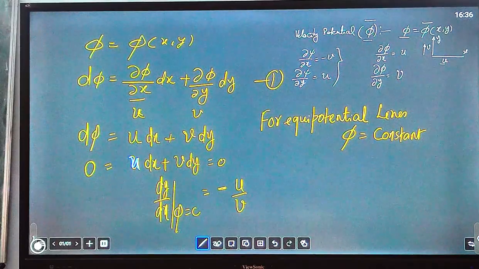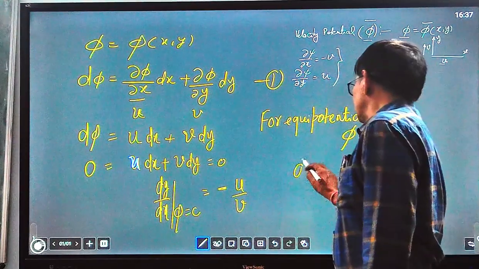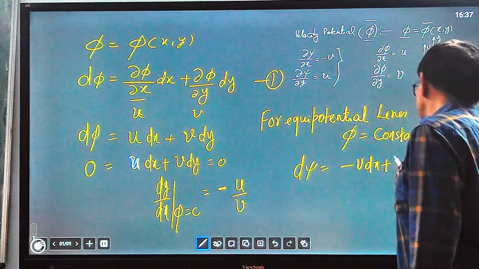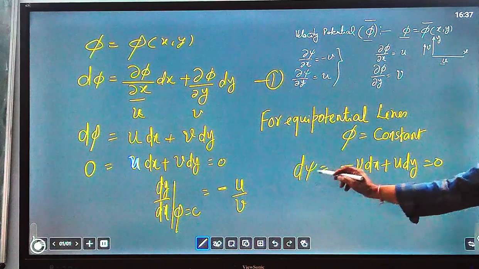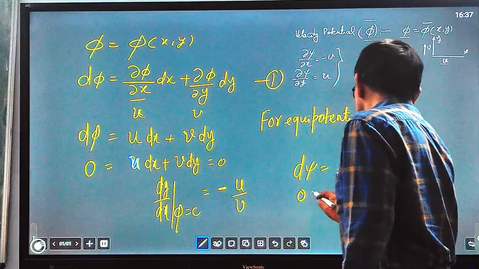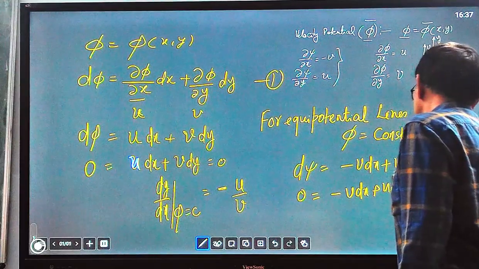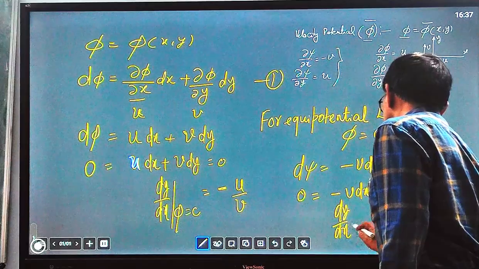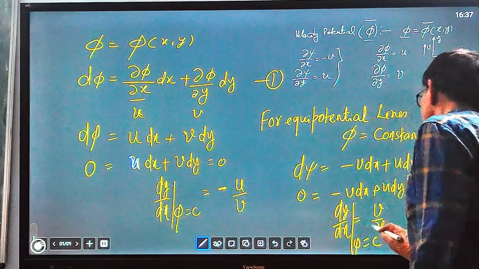And for a constant stream function, d psi equals minus v dx plus u dy, which is equal to 0 when psi remains constant. So from this equation, 0 equals minus v dx plus u dy, and dy by dx equals v upon u at psi equal to constant.